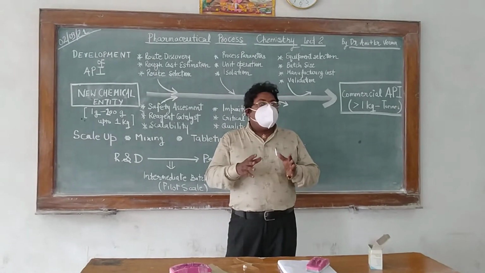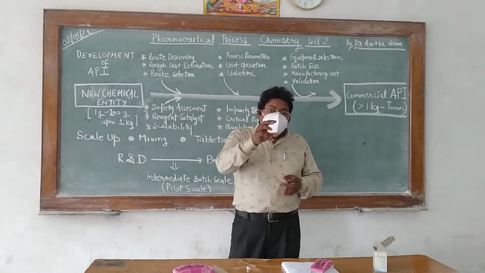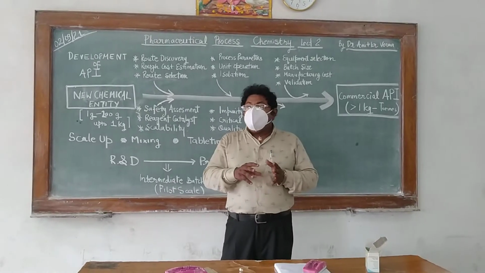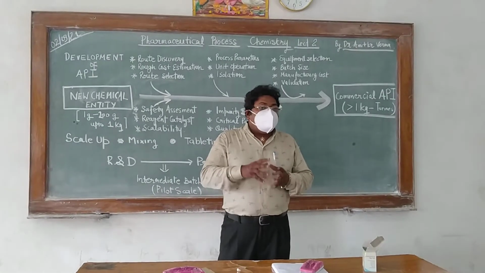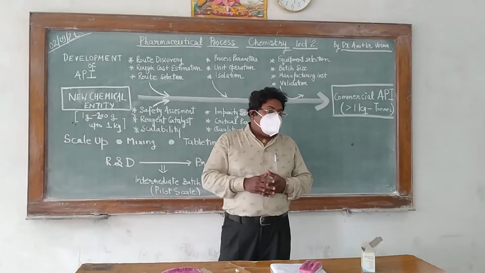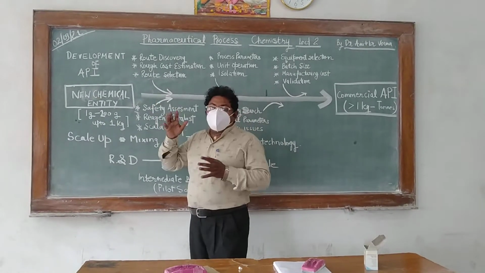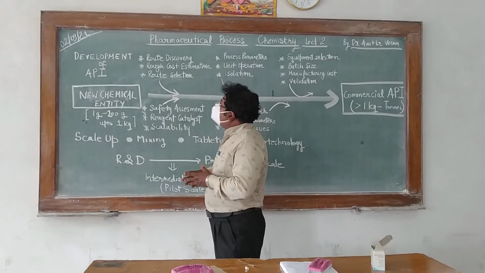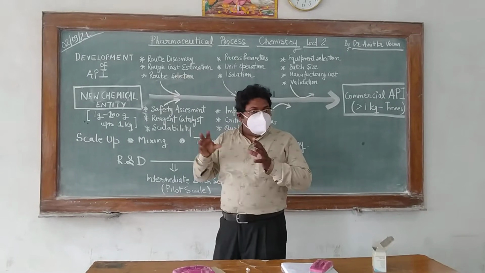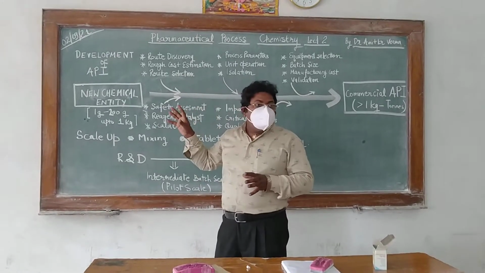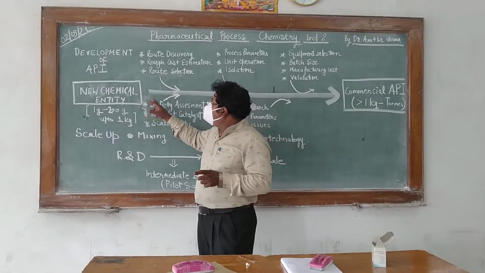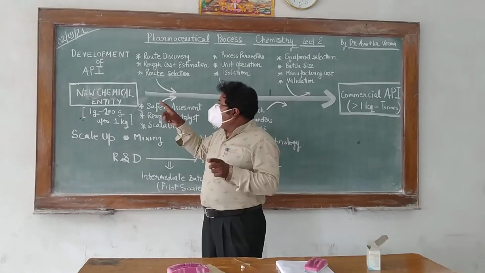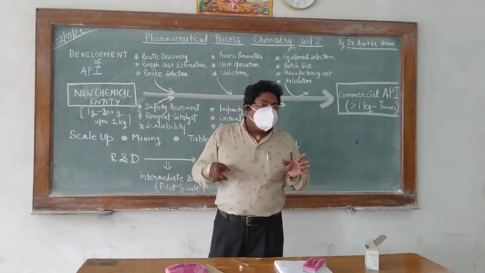The process chemist sitting in that industry will select the best route. And what is the criteria? The criteria lies in the economics. The route which is most cost efficient is selected. So out of the routes, for example, we will select the second route. That comes from the route selection. So all these parameters are considered here: the route discovery of the new chemical entity, and the various routes from which we can prepare our new chemical entity. We will select the best one.